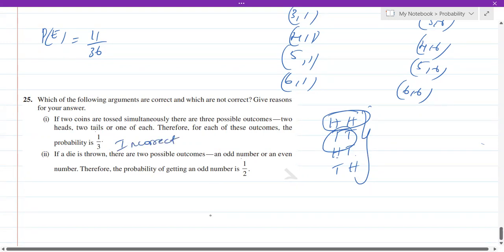Now coming to the next one. If a die is thrown, there are two possible outcomes, an odd number or an even number. Therefore, the probability of getting an odd number is 1 by 2. And it is actually a correct statement, because when you throw a die, these are the possible outcomes: 1, 2, 3, 4, 5, 6. Now, there are totally 6 outcomes. Out of this, how many odd numbers are there? 1, 2, 3. So 3 out of 6. And if you simplify it, it is actually 1 by 2. So therefore, this is also a correct statement.